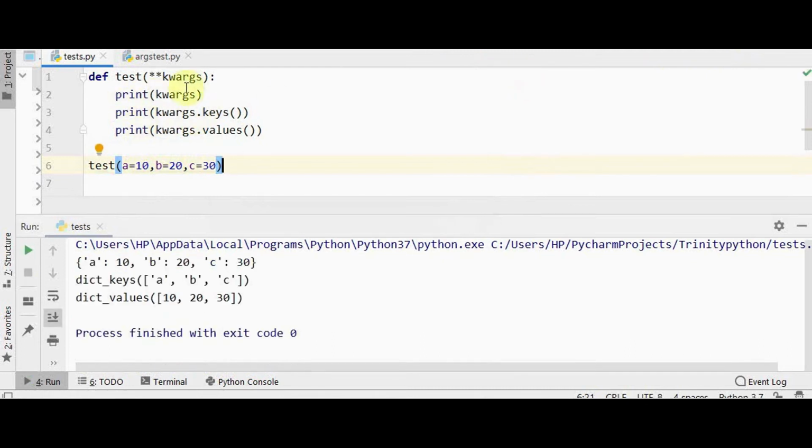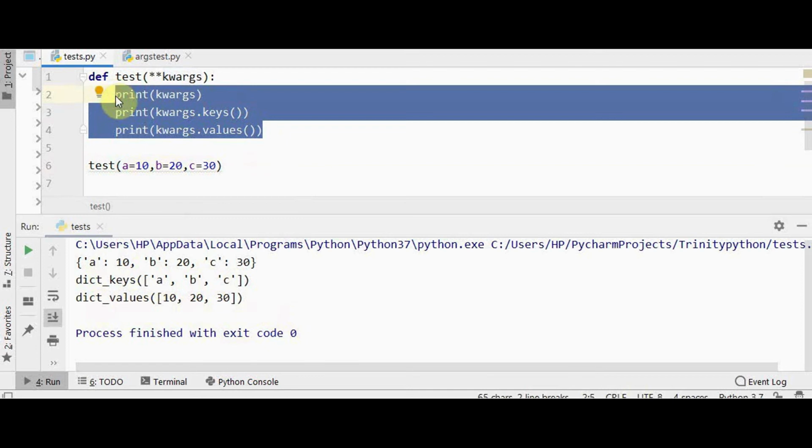So for the first print statement, kwargs, the dictionary is printed as such, key colon value. And for the second print statement, just the keys are alone printed, dict keys a, b, c, and dict values are alone printed. Take one more example for representing kwargs. You will just print keys and values.